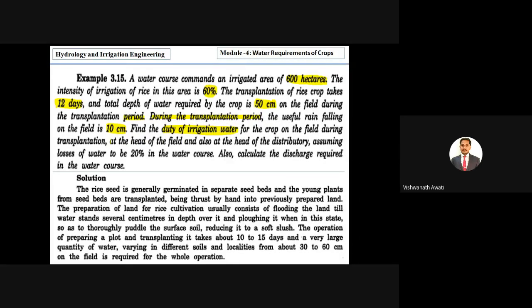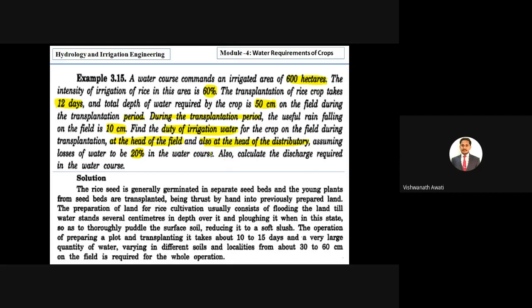So we have to calculate at the head of the field and also at the head of the distributory. So two places we have to calculate. Correct. But assuming the losses of water to be 20% in the water course, also calculate the discharge required in the water course.